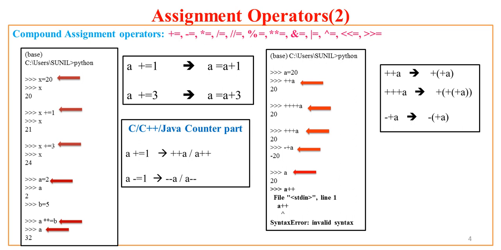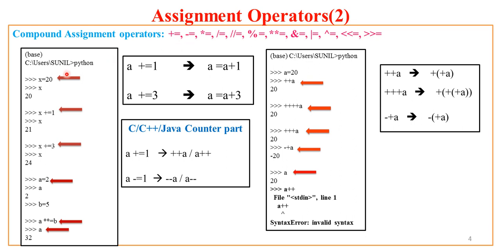Let us now focus on more effective use of the assignment operator. The assignment operator is also used as a compound assignment operator. That means that the operator can be combined with other operators and that forms a compound assignment. For example, it can be used with plus, minus, then star, that is multiplication, division, integer division, modulo division, power operator. It can be used with bitwise AND, bitwise OR, bitwise XOR, or left shift and right shift operators. So this way, the assignment operator can be used with various other operators that form a compound assignment.